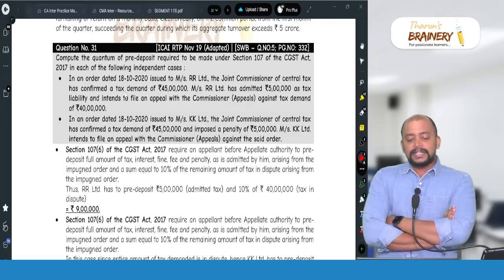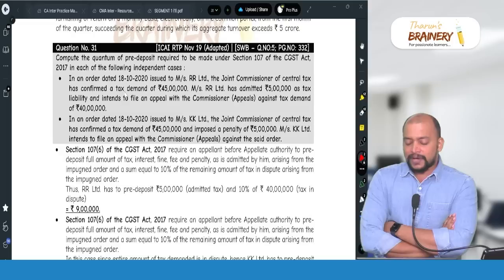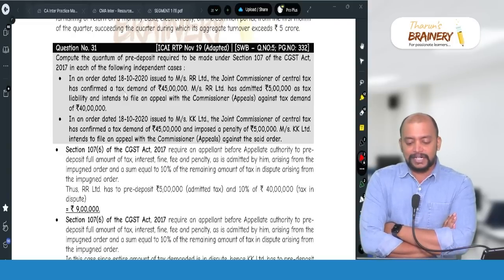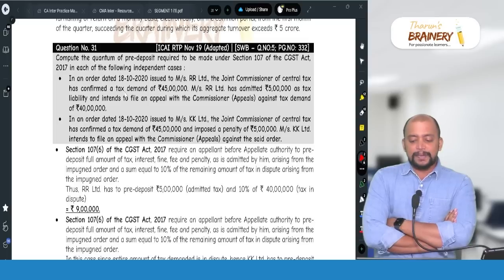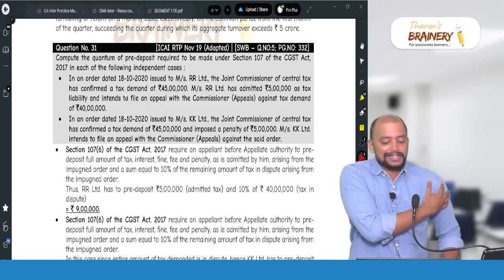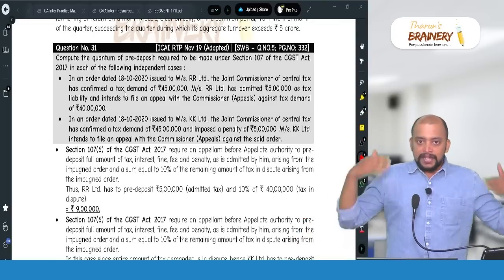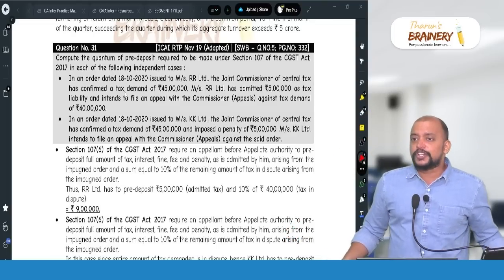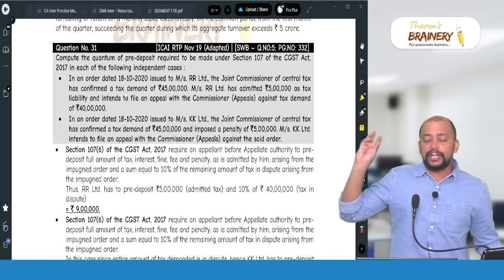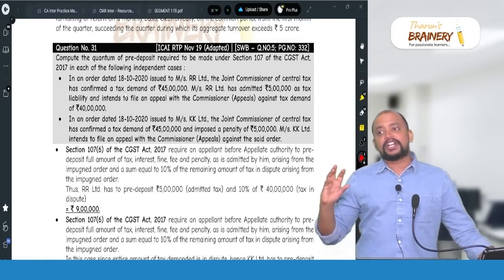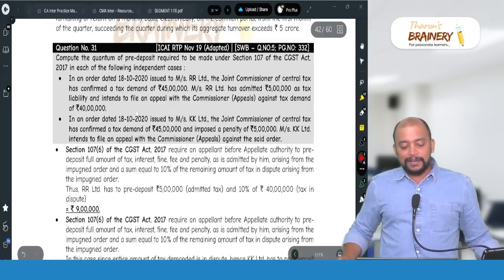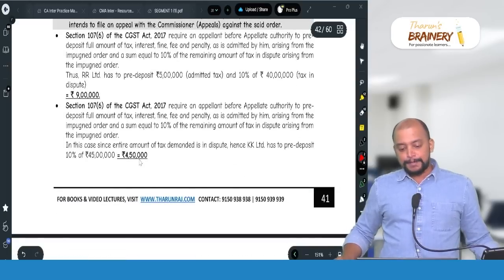Now second point, in an order dated 18/10/2020 issued to Messrs KK Limited, the Joint Commissioner of Central Tax has confirmed a tax demand of 45 lakhs and imposed a penalty of 5 lakhs. Messrs KK Limited intends to file an appeal with Commissioner Appeals against the said order. There is nothing admitted, which means everything will be disputed. So in that case, only on disputed tax, not on penalty. What is the disputed tax? 45 lakhs. On 45 lakhs, 10% will be 4,50,000. That will be taken as the pre-deposit in this case.